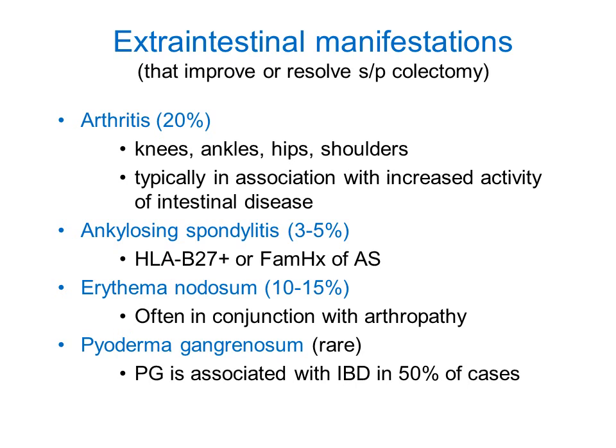Ankylosing spondylitis is seen in about 3 to 5% of the patients. In these patients, there is an association with HLA-B27, which you know is associated with ankylosing spondylitis. Erythema nodosum is seen in about 10 to 15% of the patients, often in conjunction with arthropathy. Pyoderma gangrenosum is quite rare, and it is associated with IBD in about 50% of the cases.